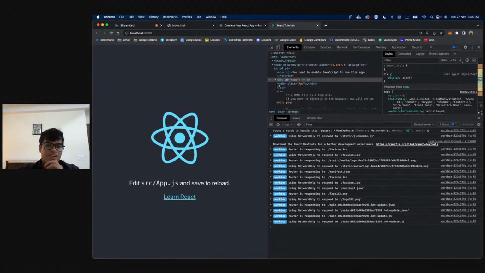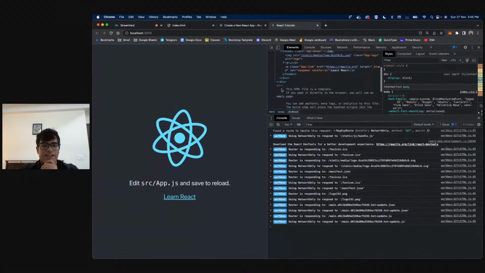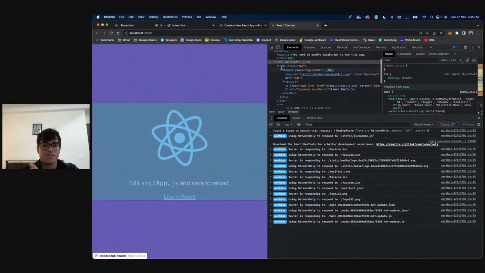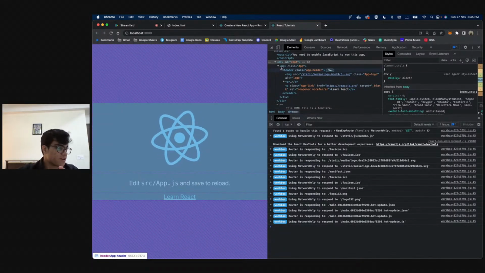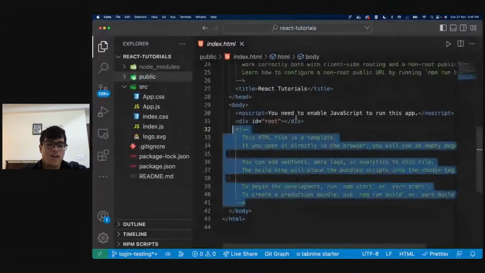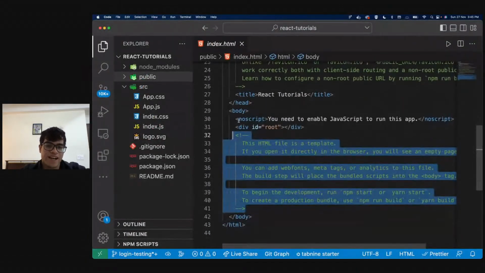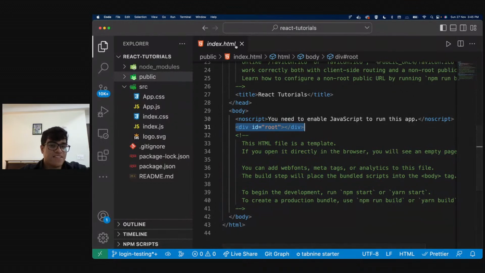Because if I go over here, I do see this code, right? I do see all of this HTML CSS code. So where is this code coming from? That should be your main motive to understand that. All right. So in our body, we have this div ID root, and let's see where this root is coming from, because apparently this is clearly empty. There is nothing over here, right?